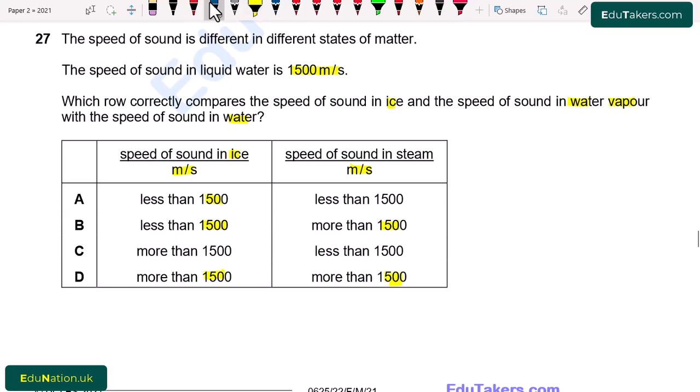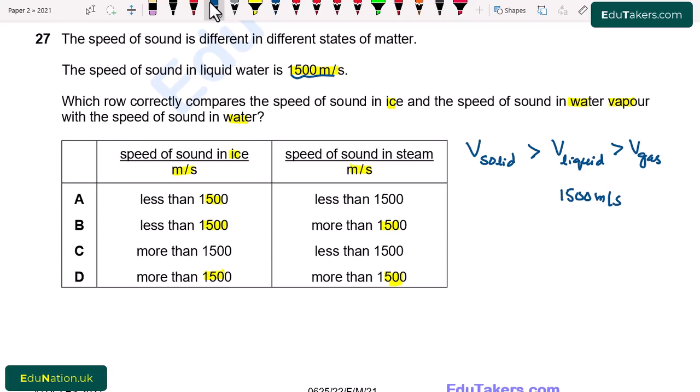So first of all, speed of sound is larger in solid as compared to speed of sound in liquid, and even it is greater than speed of sound in gas. It is given that the speed of sound in liquid water is 1500 meter per second. We have to write here the speed of sound in ice.